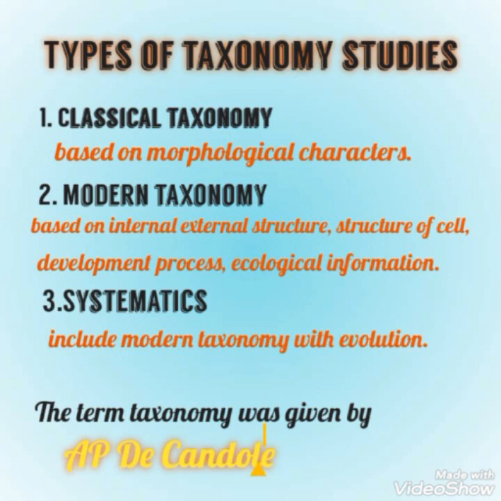First, classical taxonomy. It includes the classification based on morphological characters. But only morphological characters are not enough for classifying an organism. It also includes its anatomy. Then second is modern taxonomy, which includes the classification based on external and internal structures, the structure of the cell, but it did not include evolution. So, third, systematics was introduced, which includes evolution with modern taxonomy.